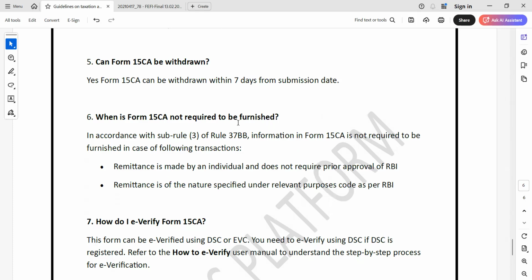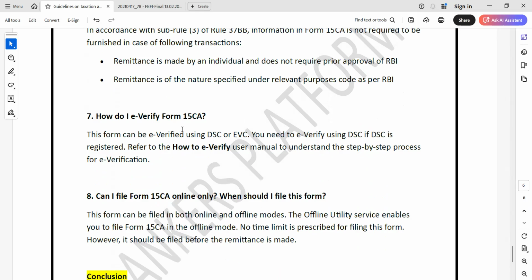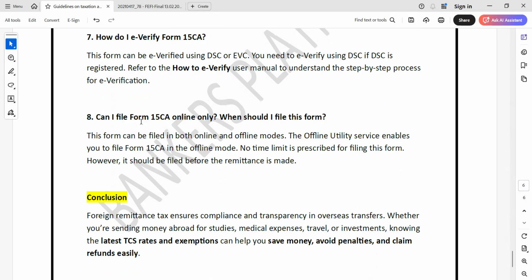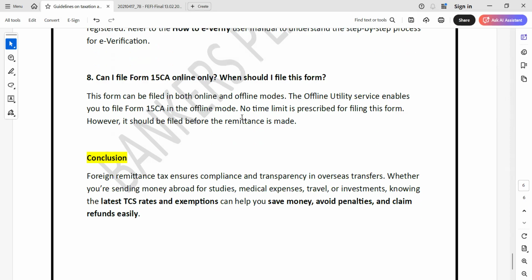And when is Form 15CA not required to be furnished? When the remittance is made by an individual and does not require prior approval of RBI, and the remittance is of the nature specified under the relevant purpose code. And how do I e-verify Form 15CB? It can be e-verified using DSC or EVC, and you need to e-verify using this, if DSC is registered. So you can do that, and you can refer to the IT site. Can I file the form online only? When should I file this form? It can be filed online and offline also, depending on the services you are obtaining.